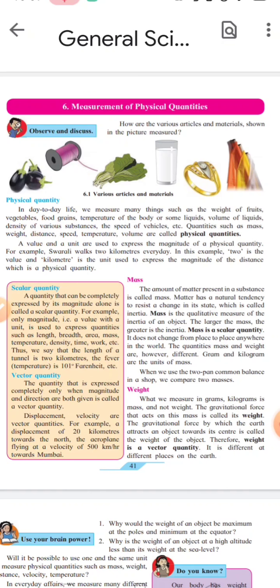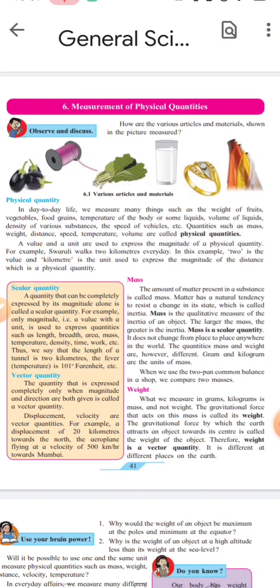Let's understand what is the difference between mass and weight. When gravitational force acts on mass, it is called weight. Earth attracts every object towards its center, and this is called gravitational force. Mass along with gravitational force is called weight, and weight is a vector quantity. Without gravity matter is said to be mass. With gravity matter is said to be weight. अगर gravity के साथ है तो weight है, gravity के without है तो mass है.